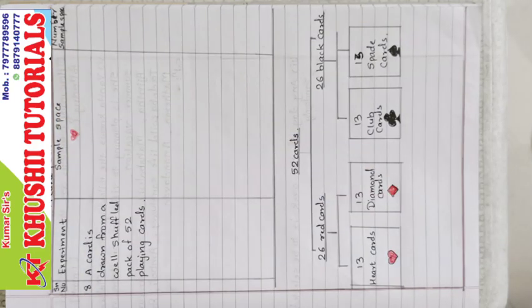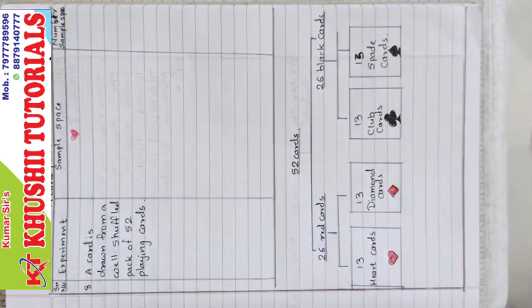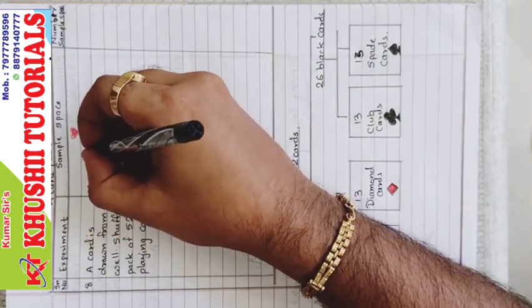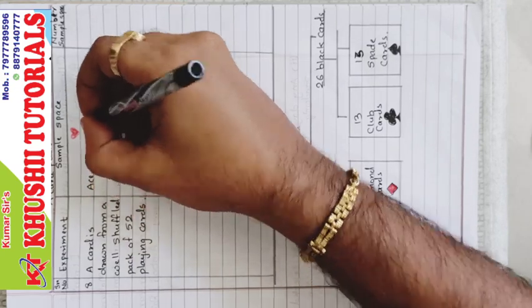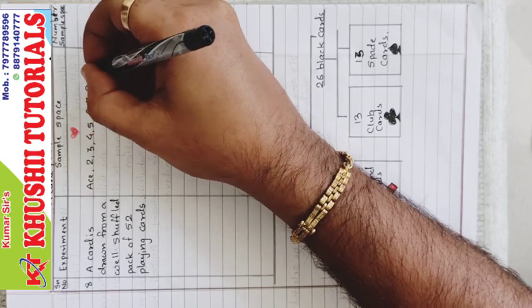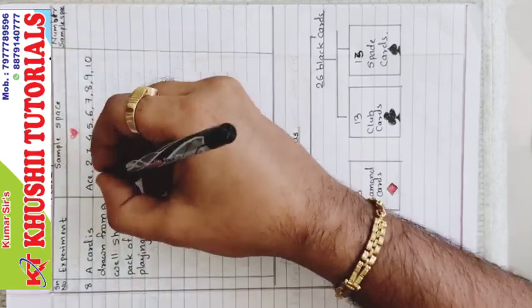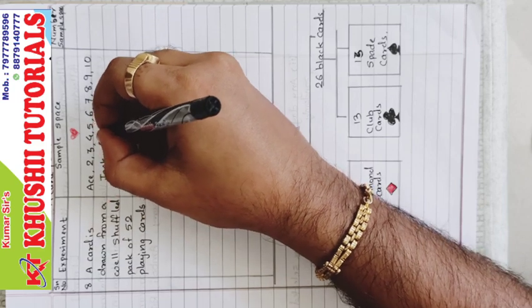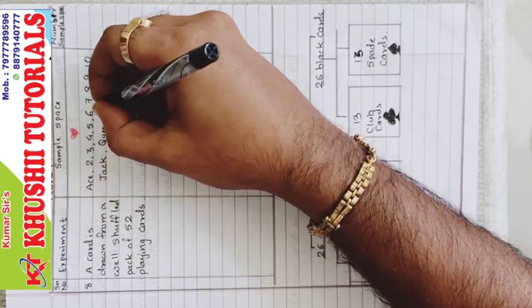So there are ace, 2, 3, 4, 5, 6, 7, 8, 9, 10. Then jack, queen, and king.